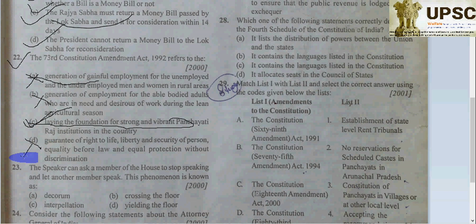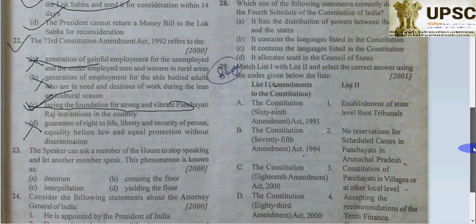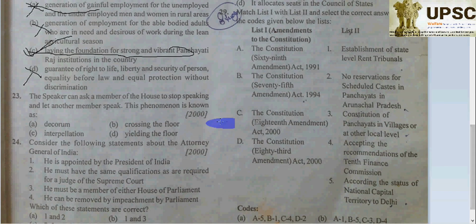For further explanation, as we know, the 73rd Amendment in our Constitution added the 11th Schedule and Part 9, which provides for the Panchayati Raj system. Now, a very interesting question. It was asked in 2000.